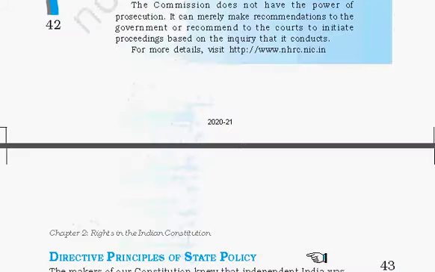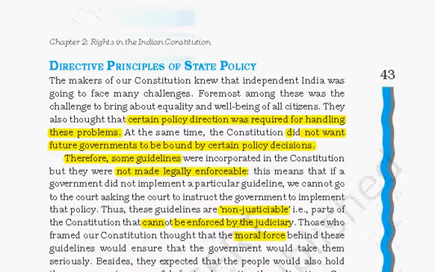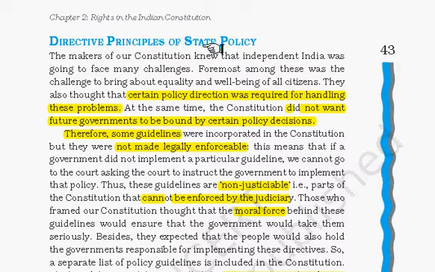Let's go ahead. We are going to see what are DPSPs. Directive Principles of State Policy are some guidelines which are not legally enforceable, or non-justiciable. Why did the constitutional makers give these guidelines? The constitutional makers had a long vision and thought that in the future the government may face various problems. To solve these problems, they thought that we should provide such policy guidelines for future governments.